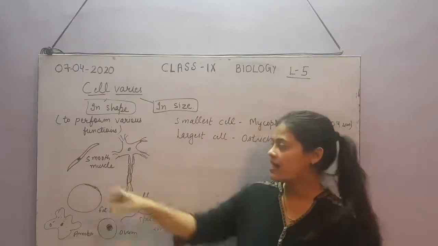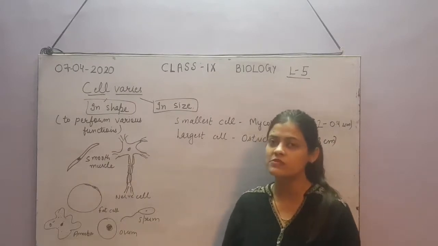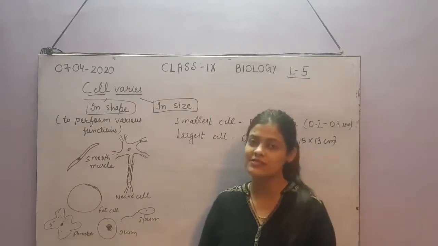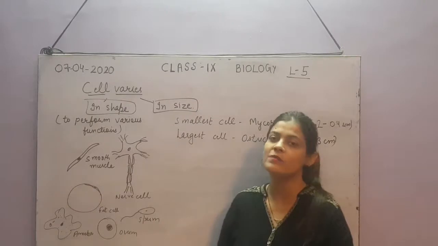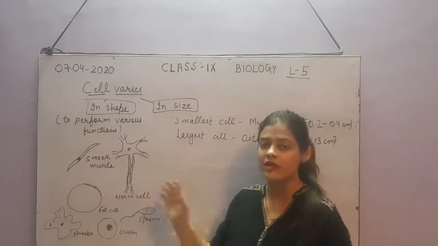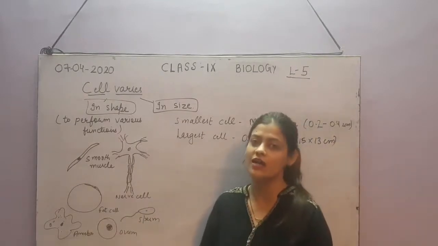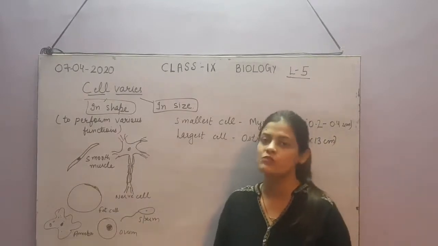The smooth muscle cell has this spindle shaped structure. Why? Which function does it perform? What is the function of smooth muscle cells? It is an involuntary muscle, which is not under our control. It functions very smoothly.